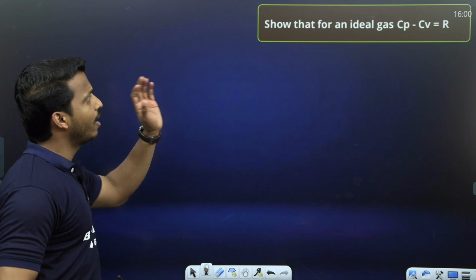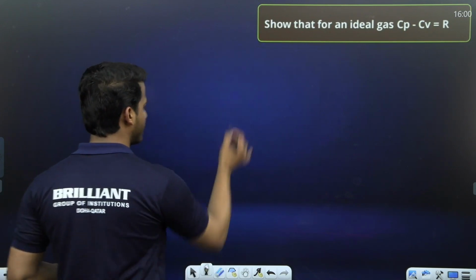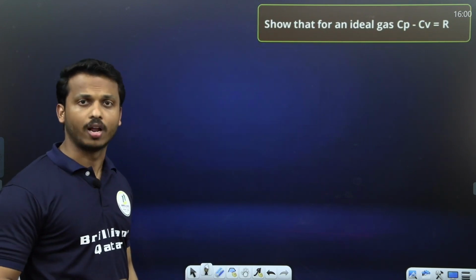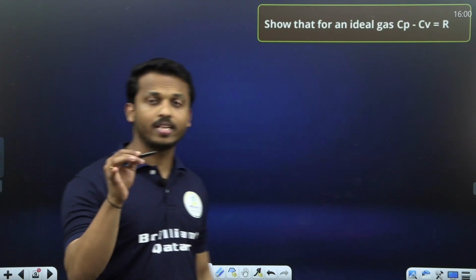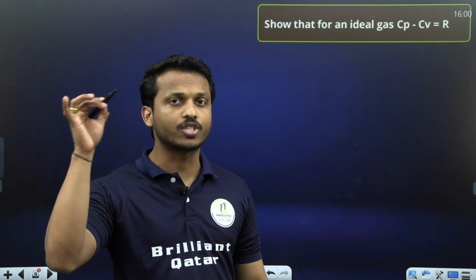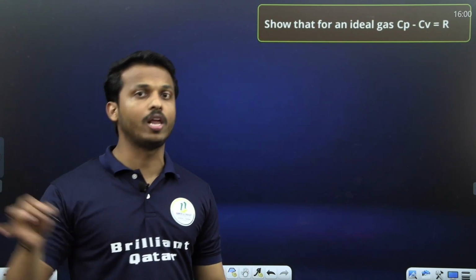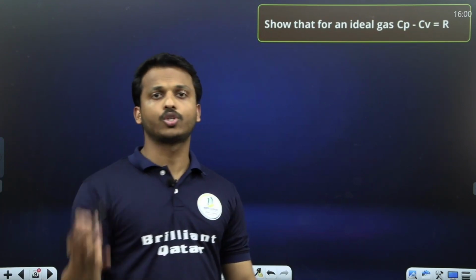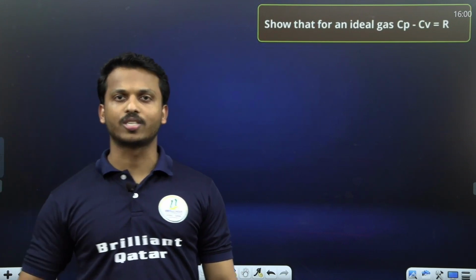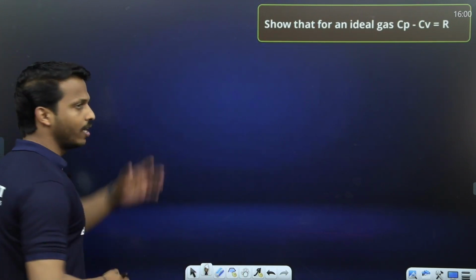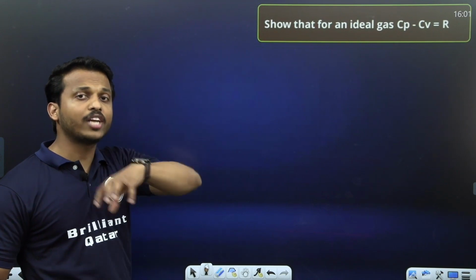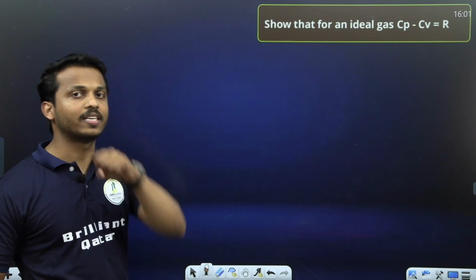Here, show that for an ideal gas, Cp minus Cv equal to R. What is Cp? Cp is the heat capacity at constant pressure. Cv is the heat capacity at constant volume. We have to show that their difference is the universal gas constant R. Let's start the derivation from the relation between enthalpy and internal energy.